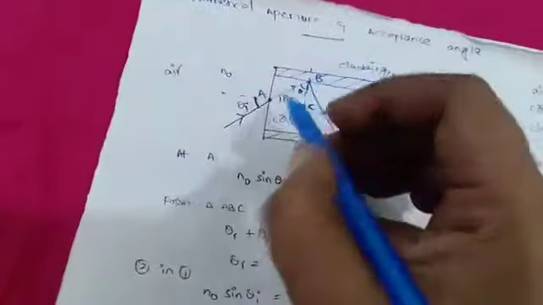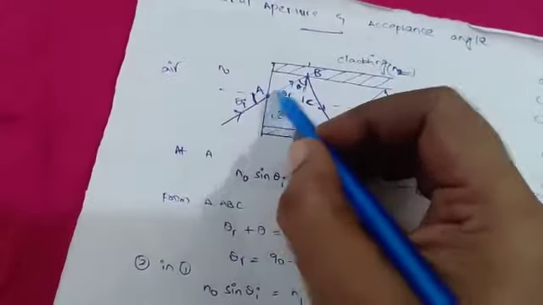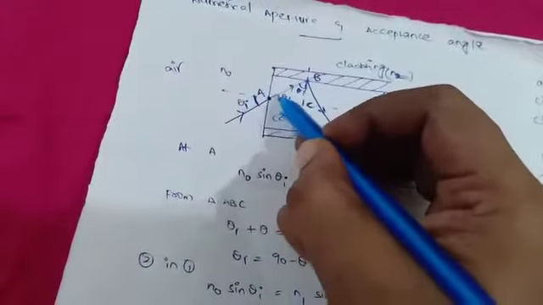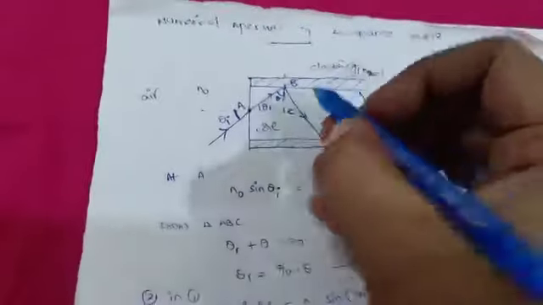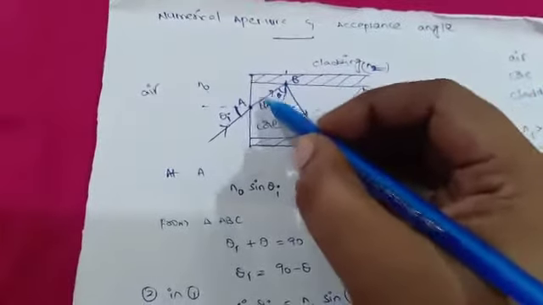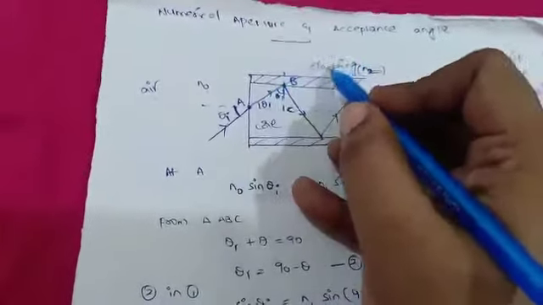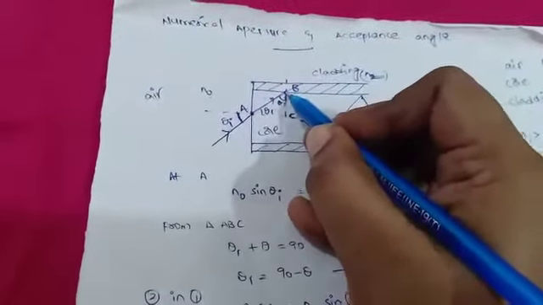Clear? So at A, because of the difference in media, refraction takes place. So this is the refracted ray. AB is the refracted ray. This refracted ray touches at B. B is the core cladding interface.